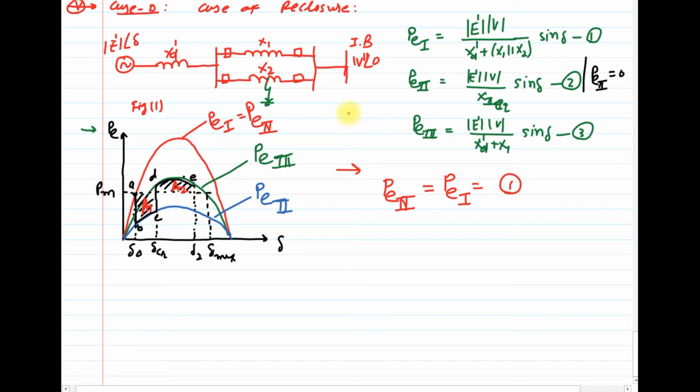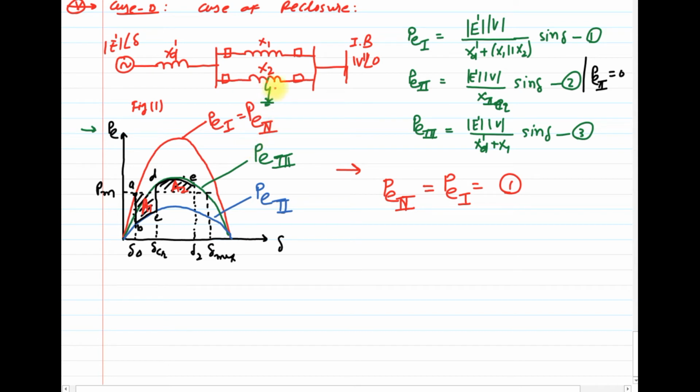Clear? So the recloser restores the power transfer, and the chances of stable operation are improved. Why? Because the power transfer is now possible from both these transmission lines. Clear?